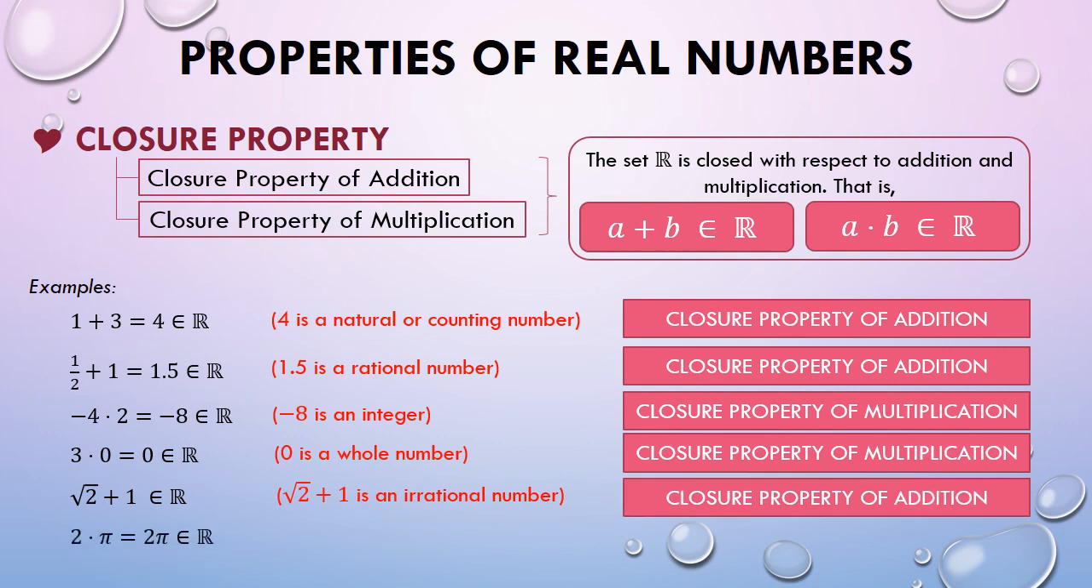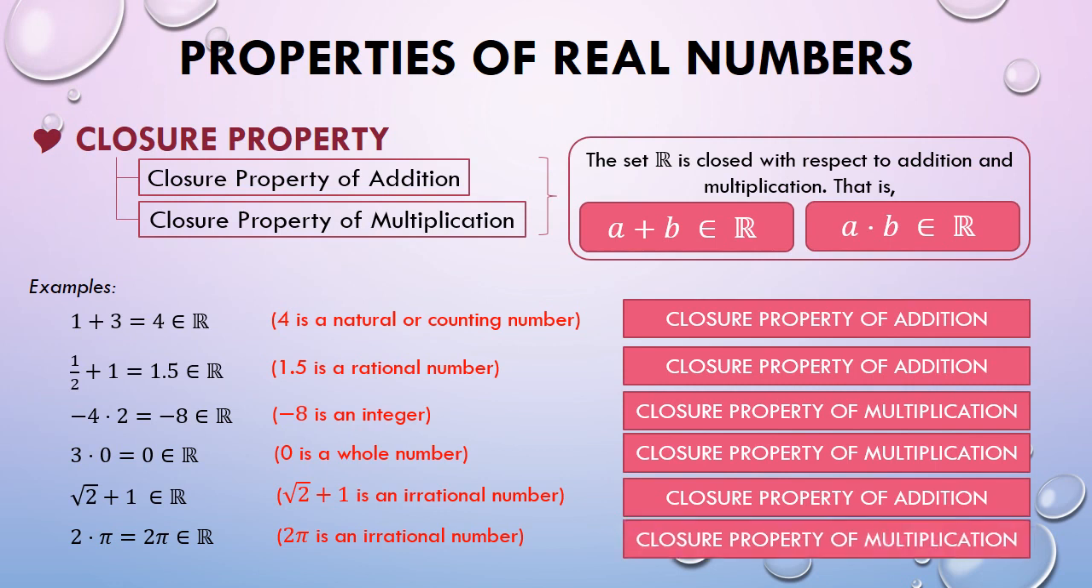And lastly, 2 times pi. Pi is again an irrational number. The product of these two real numbers gives us another real number, specifically an irrational number. The operation used in this statement is multiplication, so this should be closure property of multiplication.